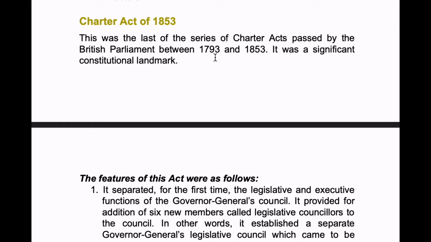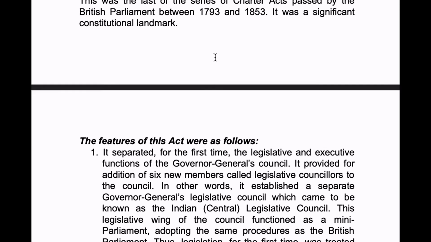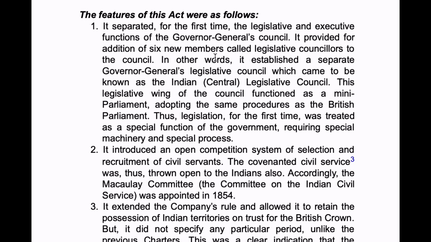Okay. Now, this was a significant constitutional landmark. Now let us learn about its features. First, it separated for the first time the legislative and executive functions of the Governor General's Council. It provided for the addition of 6 new members, called legislative councillors, to the council.